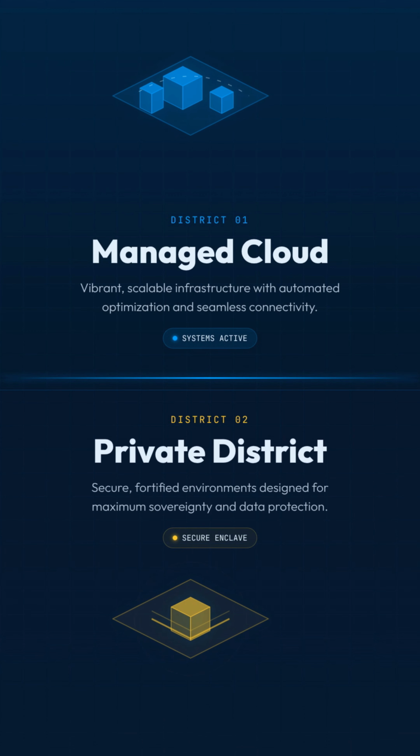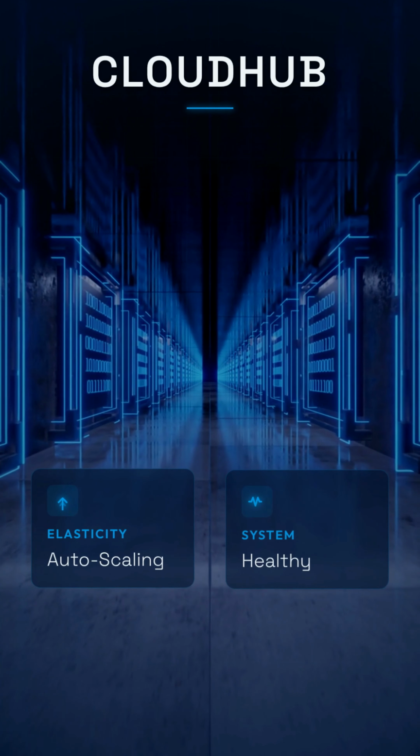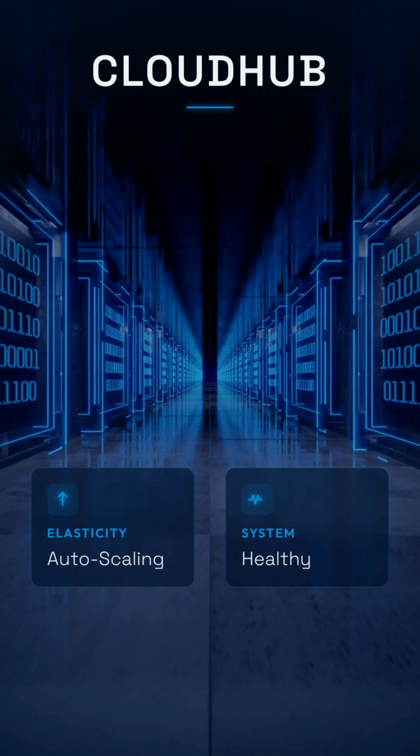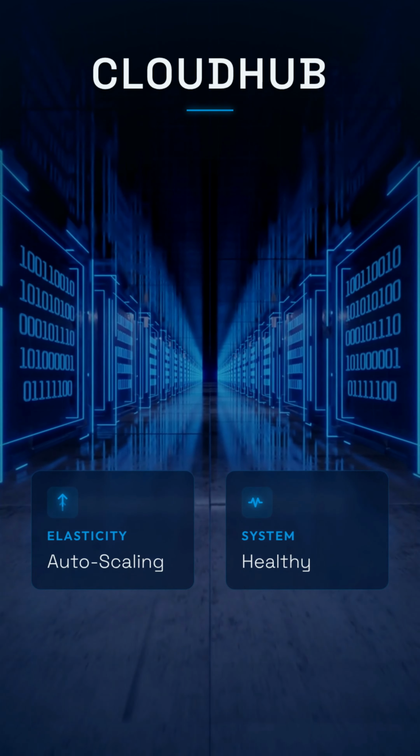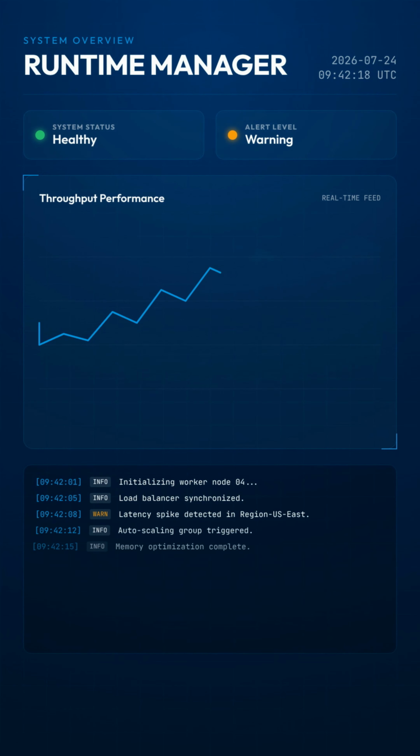Once the city is designed and built, the services need somewhere to run. CloudHub is the managed business district. MuleSoft manages the cloud infrastructure, while teams deploy, configure, scale, and monitor their integrations. Then Runtime Manager becomes the city operations center. It gives teams visibility into logs, alerts, scaling, and health.